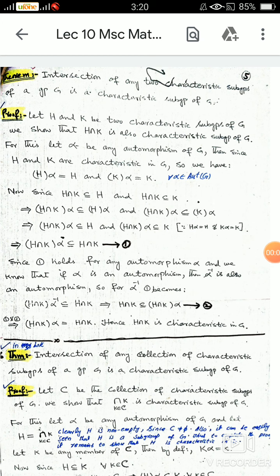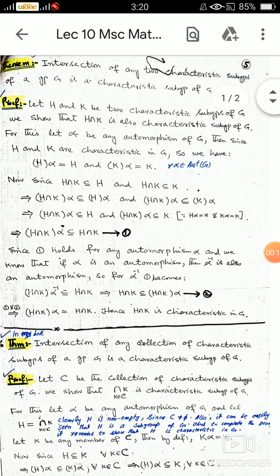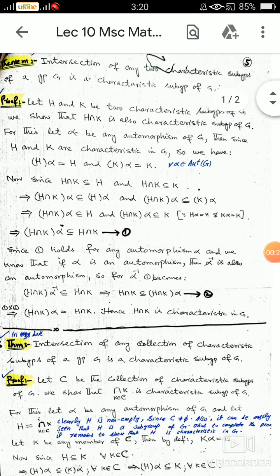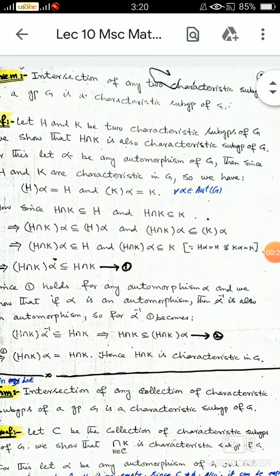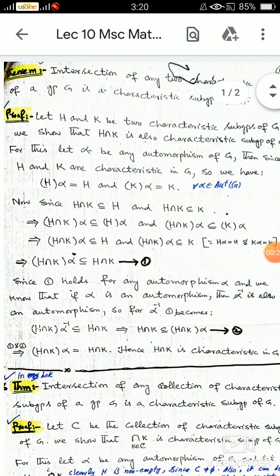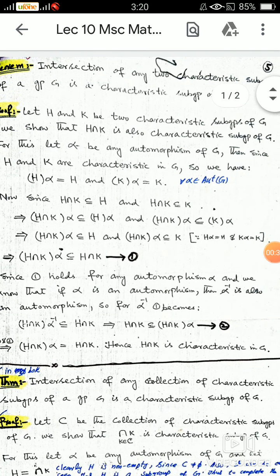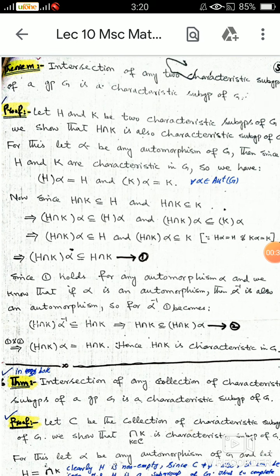Dear students, today we have a theorem whose statement is: the intersection of any two characteristic subgroups of a group G is a characteristic subgroup. Now the proof. Let H and K be two characteristic subgroups of G. We show that H intersection K is also a characteristic subgroup of G. This is our required result. For this, let alpha be any automorphism of G.